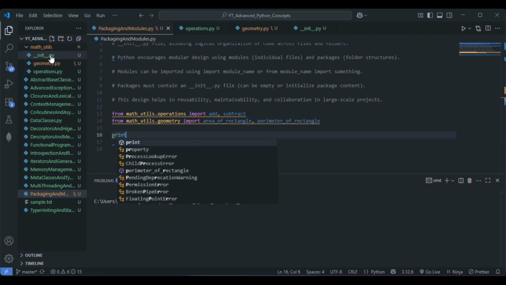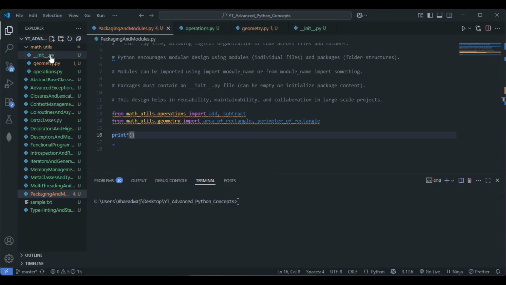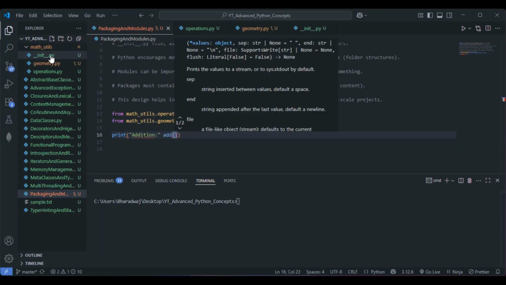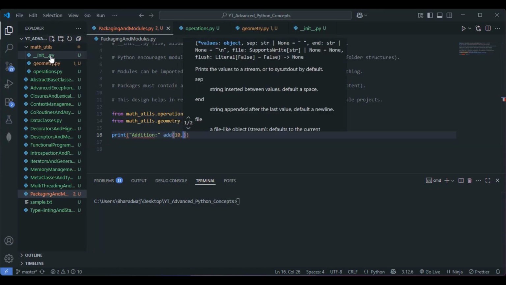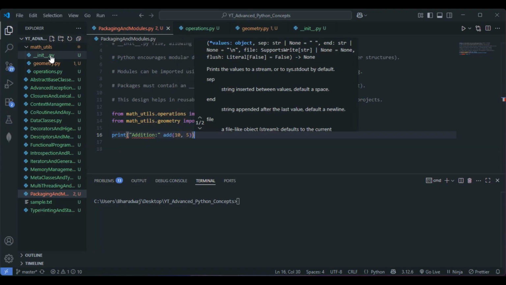Let me go with print here. So first, not star, print. Let me go with the addition here. Addition, let me give two values, a comma b, right? So add is the function name we are giving here, 10 comma 5. So we have imported successfully. Now we can make use of it within the packaging and modules.py.